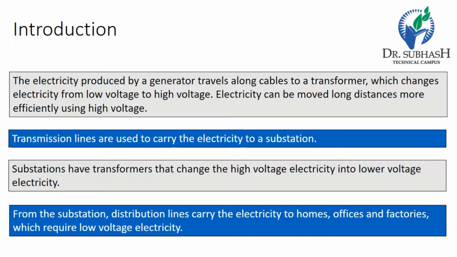Transmission lines are used to carry the electricity to the substation, and substations have a transformer that changes the high voltage electricity into lower voltage electricity. From the substation, distribution lines carry the electricity to homes, offices and factories, which require low voltage electricity. So the voltage is firstly stepped up, then transmitted, then stepped down, and then goes to the consumer.